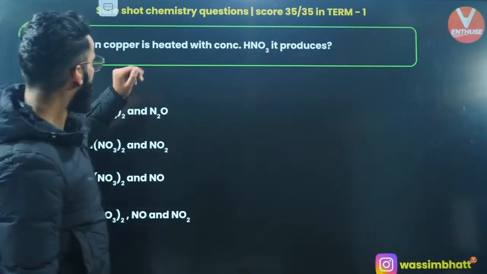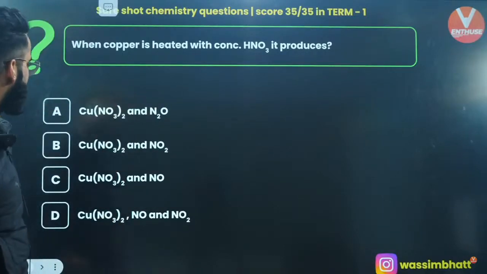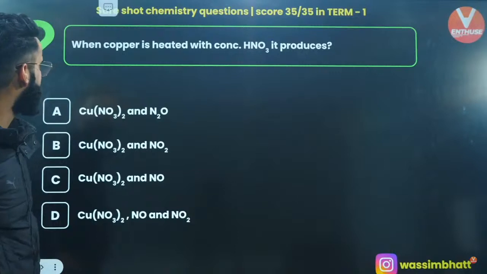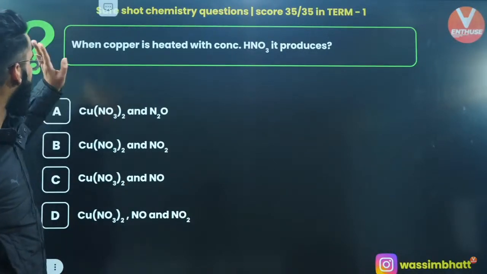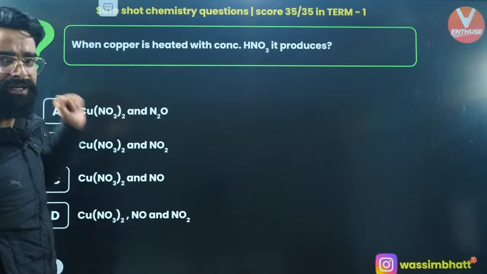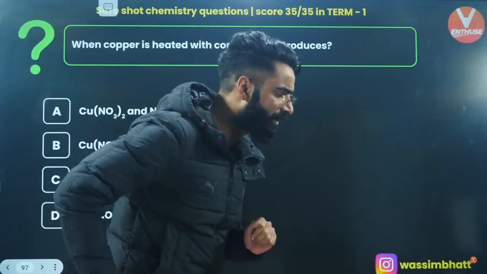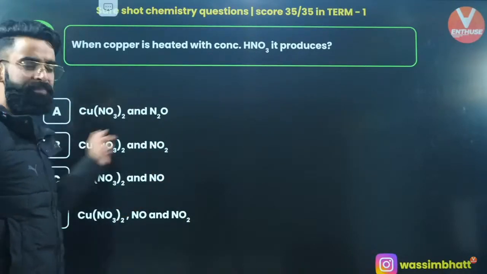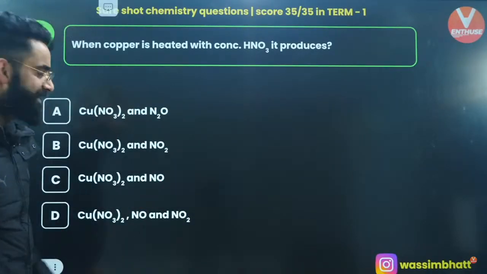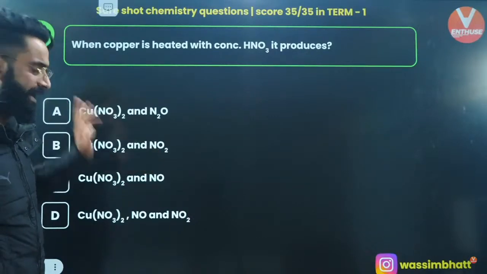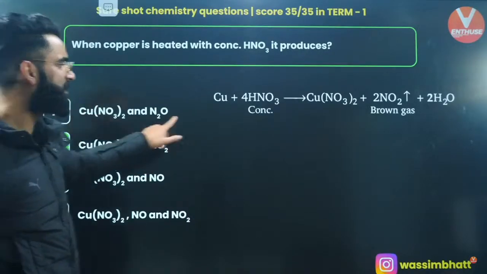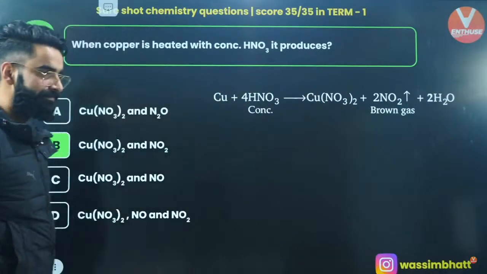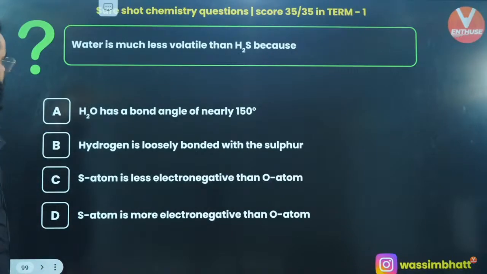Okay. When copper is heated with concentrated HNO3, what does it produce? It is going to produce Cu(NO3)2, and with that, you'll be getting NO2 gas as well. Yes? Right? The reaction is given in your NCERT, people. So it's option B which is going to be the correct answer of this question. And this NO2 has got the brown color. Right? Perfecto? One more question.